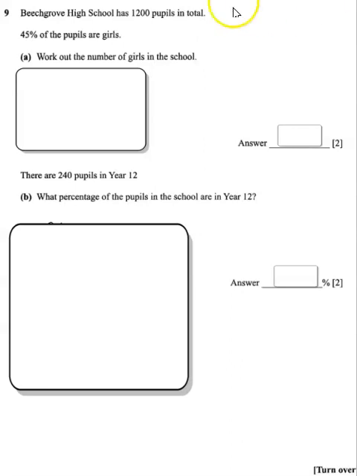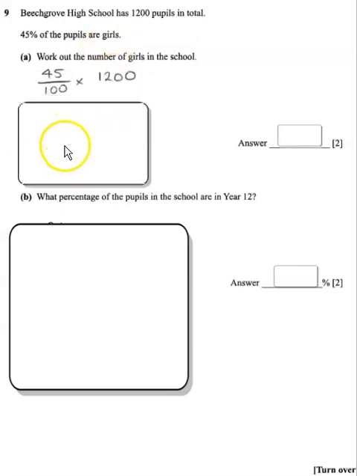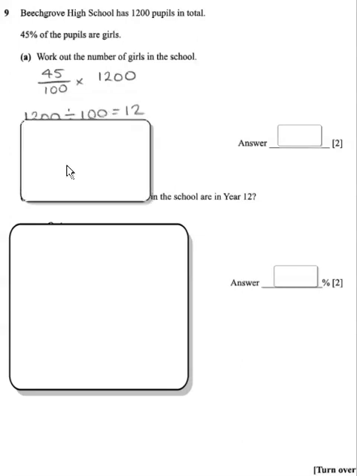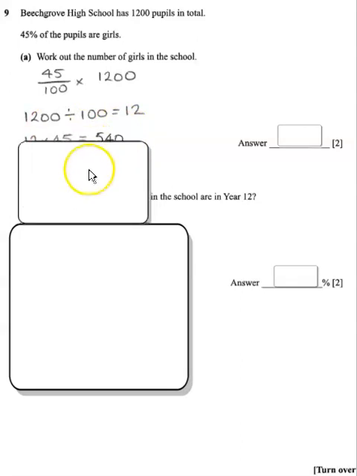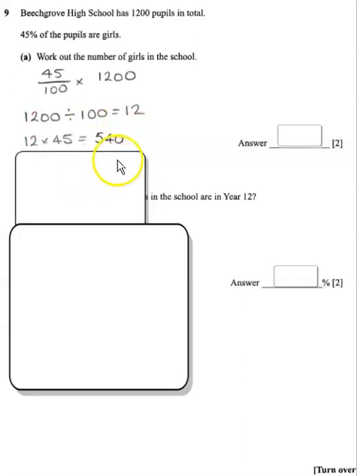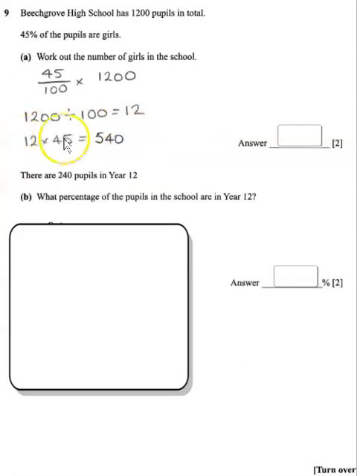So question 9 says Beech Grove High School has 1,200 pupils in total. 45% of the pupils are girls. Work out the number of girls in the school. So we do 45% of 1,200. Now that just means 1,200 divided by 100, which is 12, and then 12 times 45, which is 540. So that means we have 540 girls in this school.